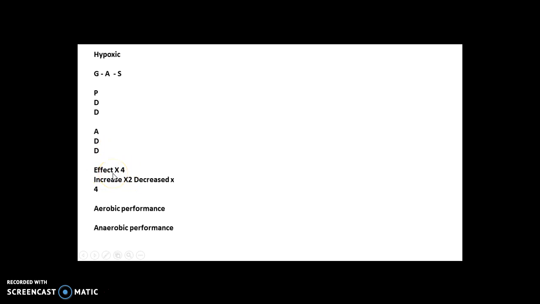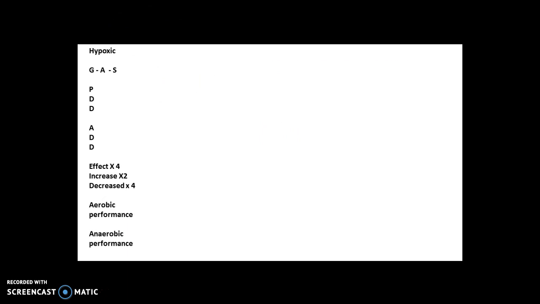There's an increase of 2 things massively when you're at altitude. You can't get your breath. I'm not going to go through that too much more, but there's also a decrease. And then from here, aerobic performance, there is an impact. Is it positive or negative on aerobic performance? I think you should be able to work that out. And anaerobic performance then, activities without the requirement for oxygen. What's going to happen to performance in that? As this whole topic is about the reduced oxygen partial pressure in the air.